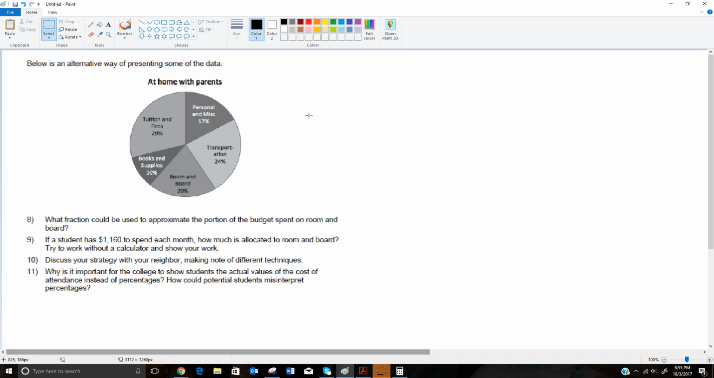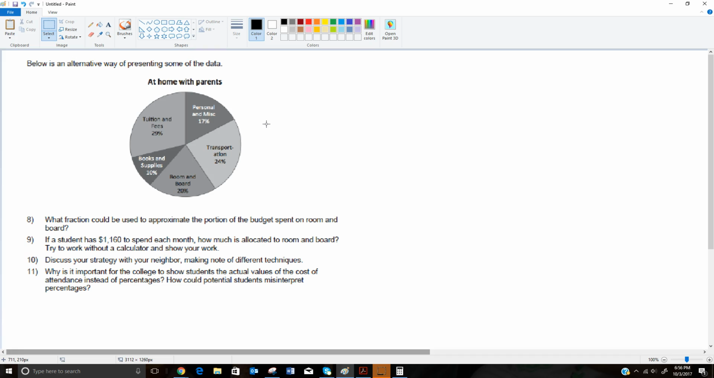It doesn't talk about those that live off campus at all. So we need a second pie graph if we wanted to do that. And the other thing that it does, on a pie graph, you can write in actual numbers, but this pie chart has percentages. So we no longer have the actual numbers, which means we couldn't get the actual total off of this.